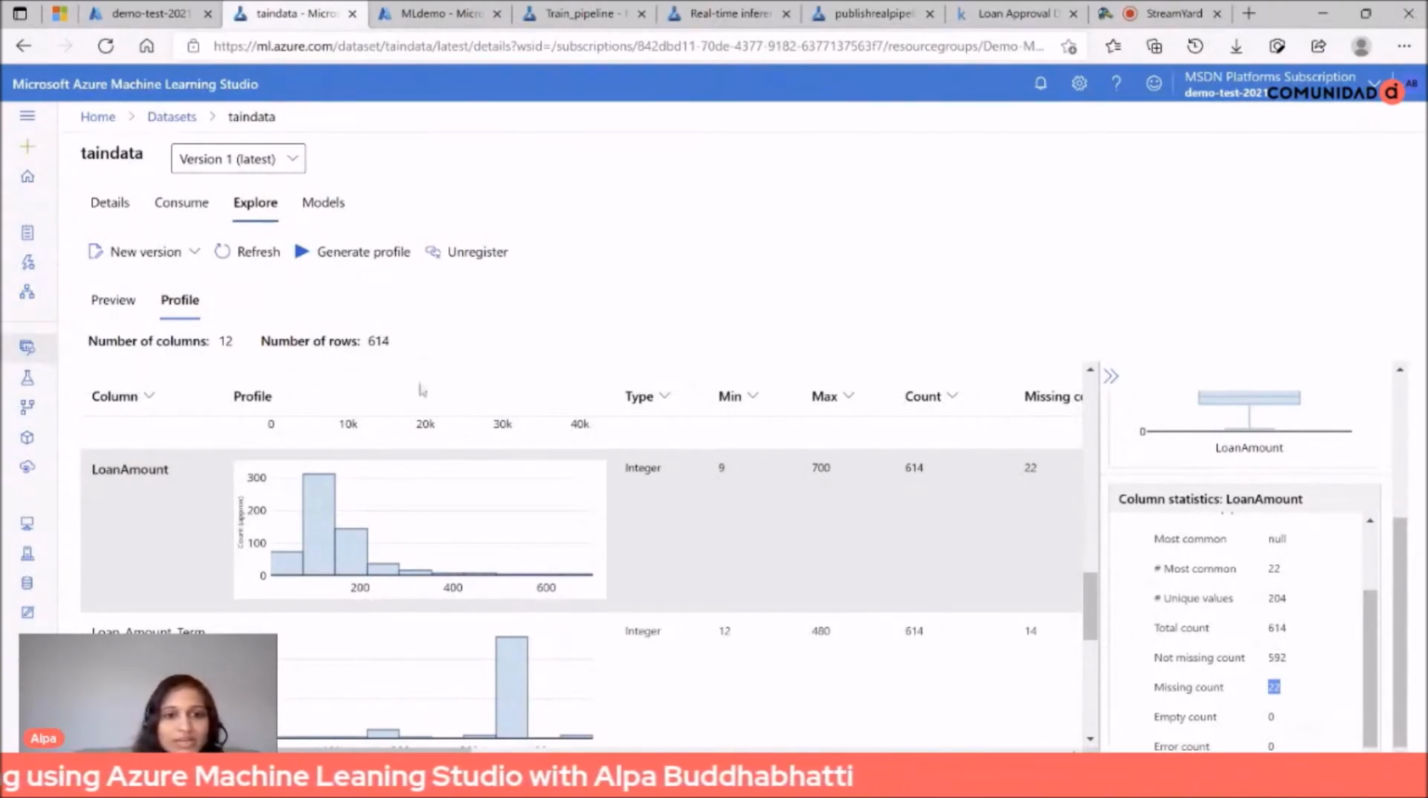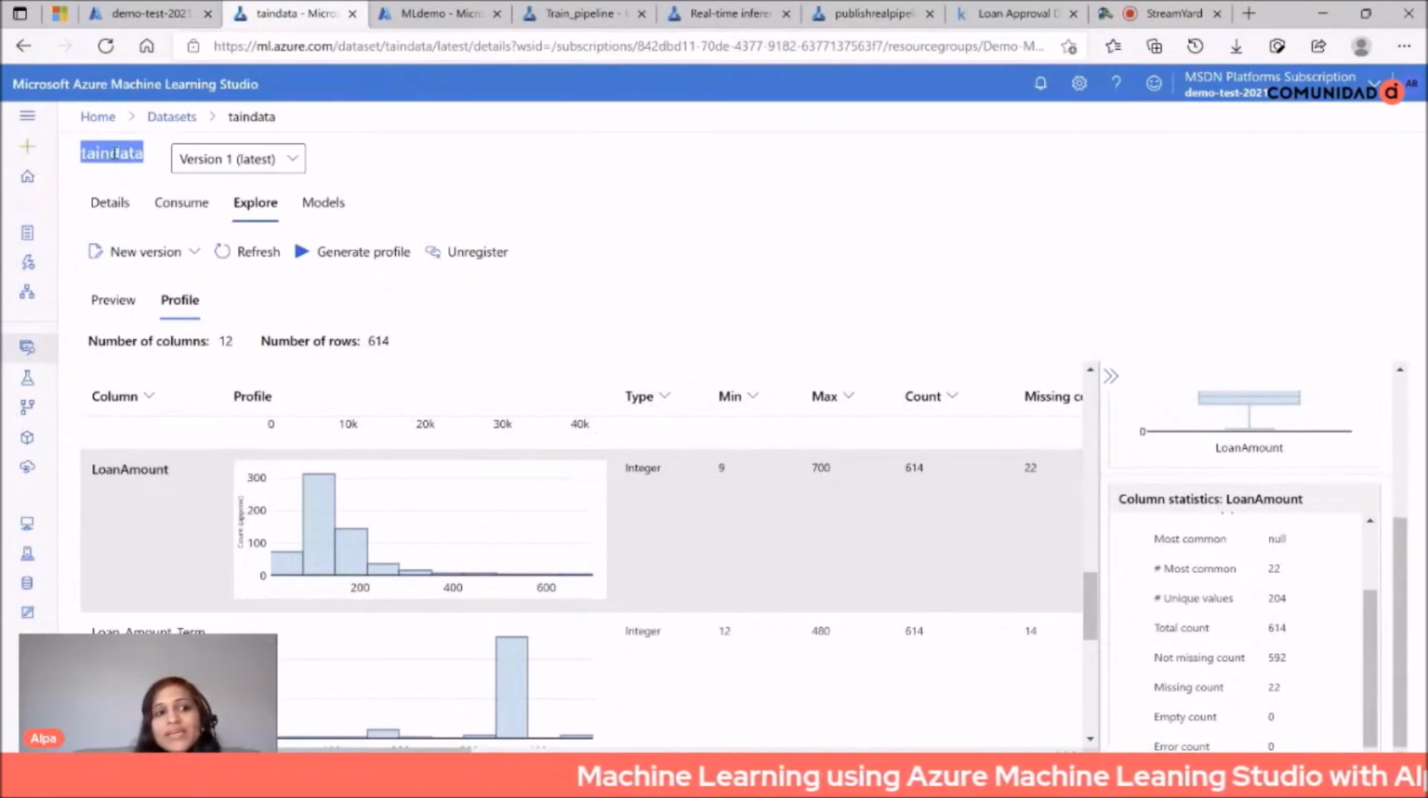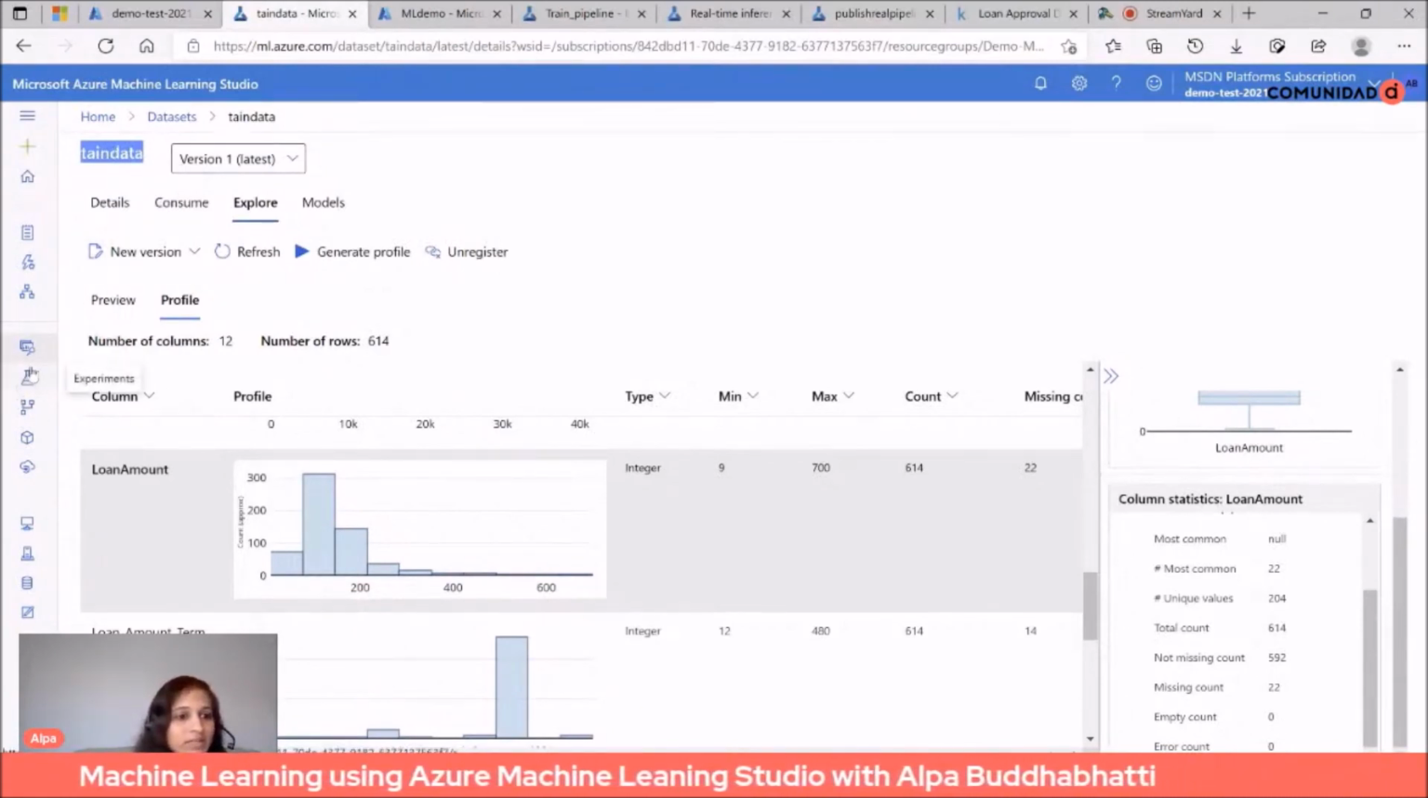So this way you can see a data set, and you can see it in a pipeline as well. It will automatically be available in your pipeline, you can access it. So that is a data set. So the next step is